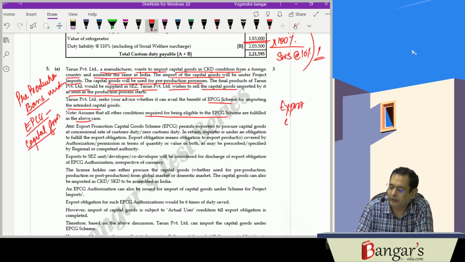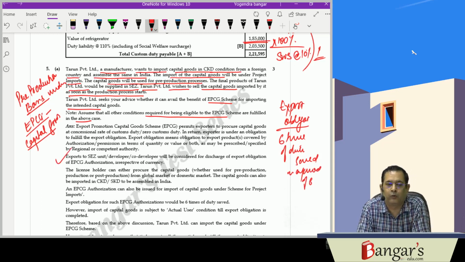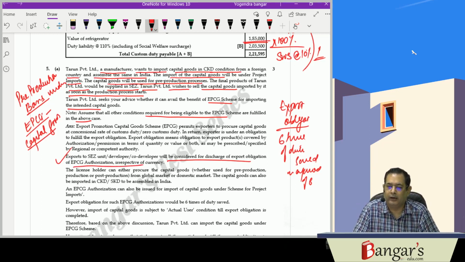And what basically is the export obligation? 6 times of the duty saved in a period of 6 years. Now here, if exports are made to SEZ units, also SEZ developers or co-developers, the same will be considered for discharging the export obligation under the EPCG license.